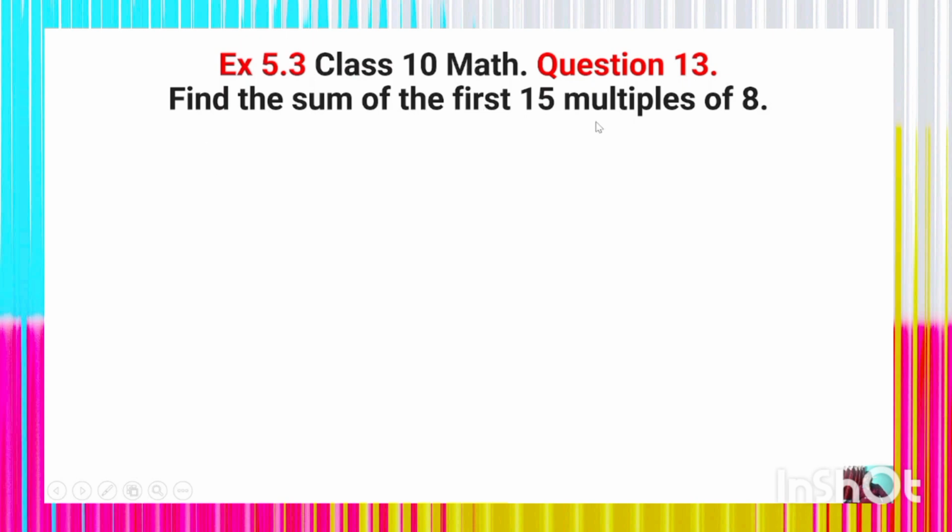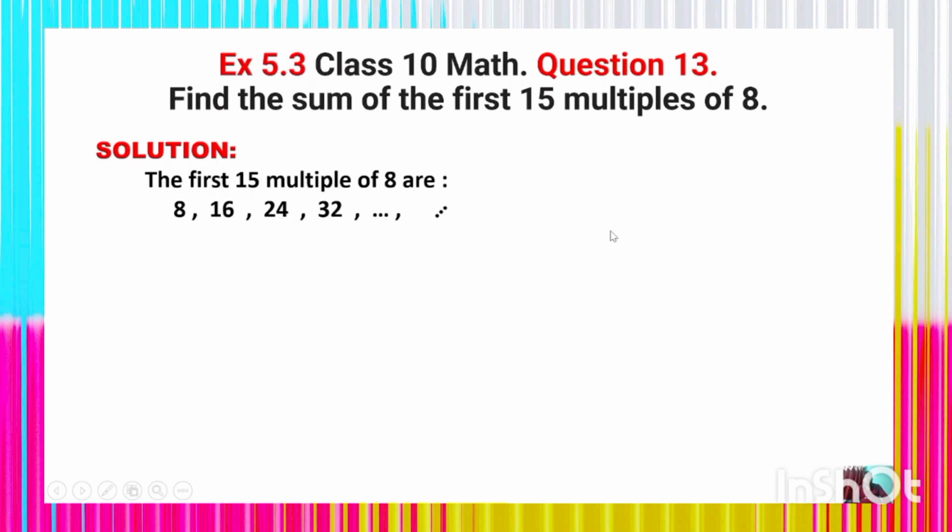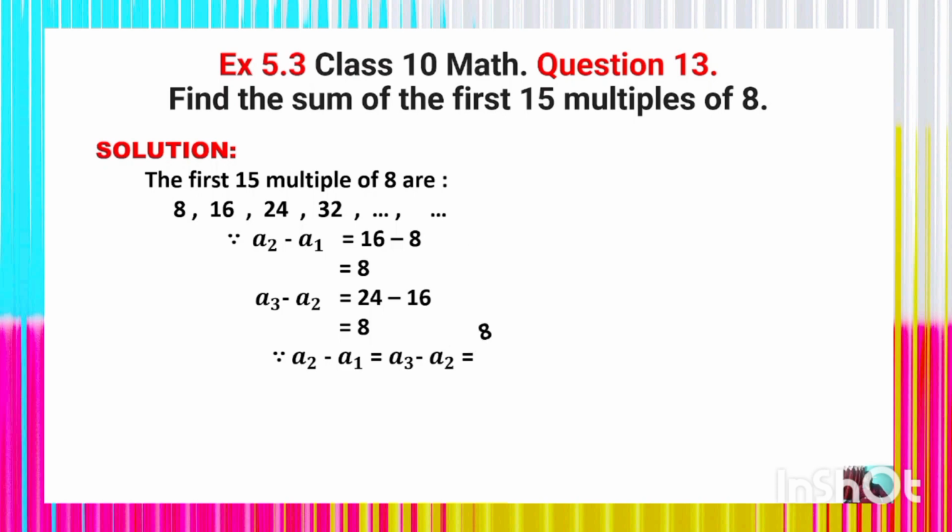Find the sum of the first 15 multiples of 8. Look at the solution. The first 15 multiples of 8 are 8, 16, 24, 32, and so on, which is an arithmetic progression. Because a2 minus a1 is equal to 16 minus 8, which is 8, and a3 minus a2 is 24 minus 16, which is 8. Since a2 minus a1 is equal to a3 minus a2, which is 8, it is an arithmetic progression.